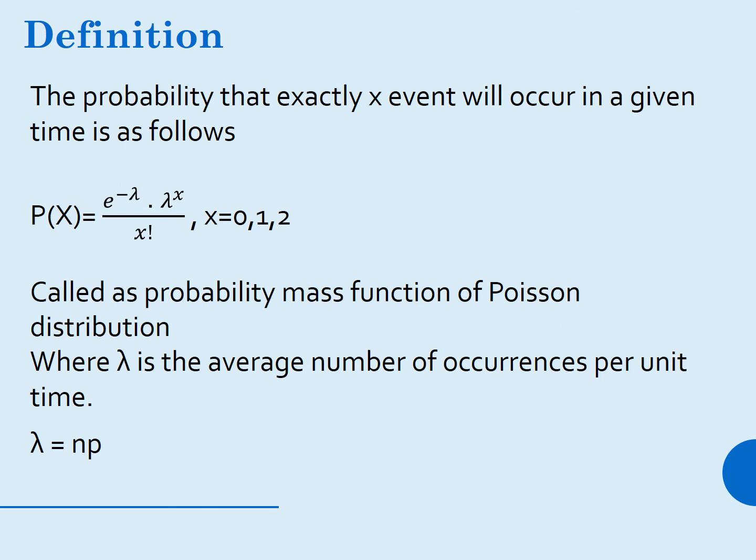Definition: the probability that exactly x events will occur in a given time is as follows. Probability of x is equal to e raised to minus lambda into lambda raised to x upon x factorial, where values of x can be from 0 up to n. This is called the probability mass function of Poisson distribution, where lambda is the average number of occurrences per unit time, and here lambda is equal to np.